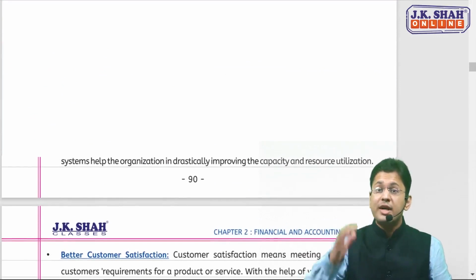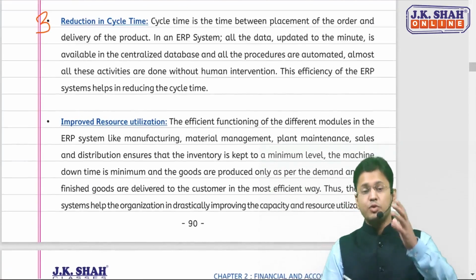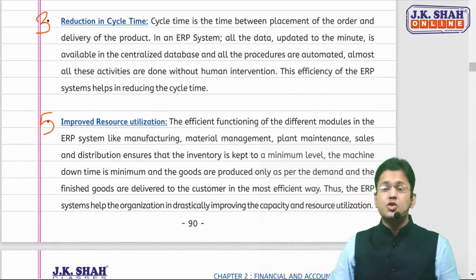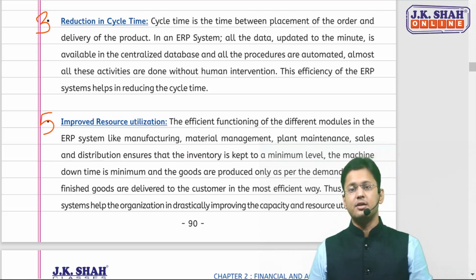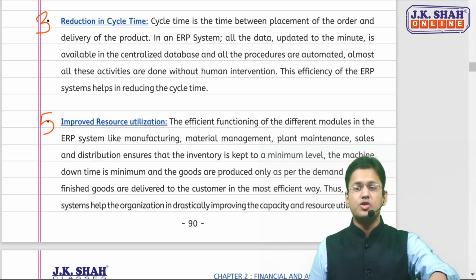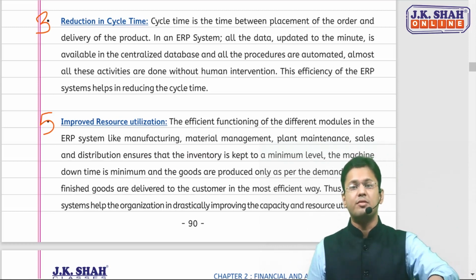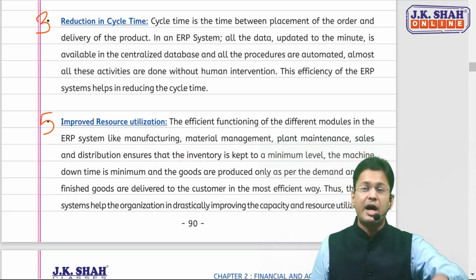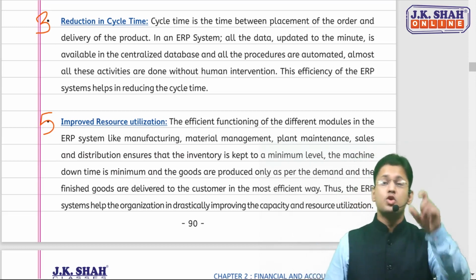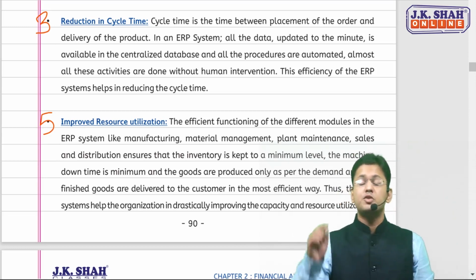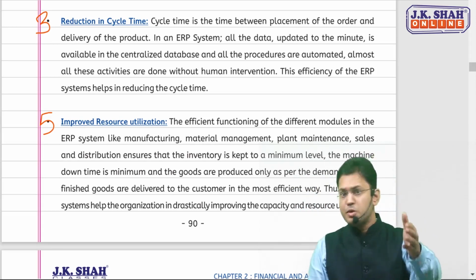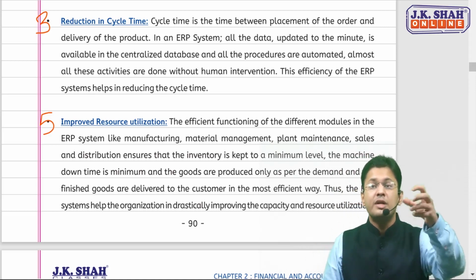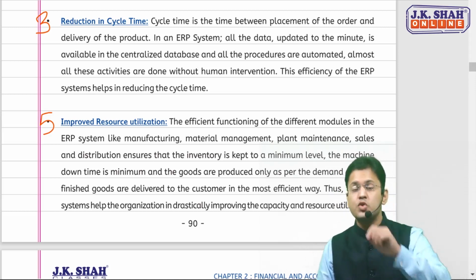Now we come to what has improved in the organization. Sir, resource utilization has improved. Again, the reason is the same. Since all your modules are properly integrated, you need not keep much inventory in stock. Inventory can be kept at a minimum level. The machine efficiency will be high. The downtime will be less. The goods will be produced only when demanded. Finished goods would be delivered on time. So this improves your resource utilization. There would be no wastage of resources. There would be no carrying cost. So resource utilization has improved.